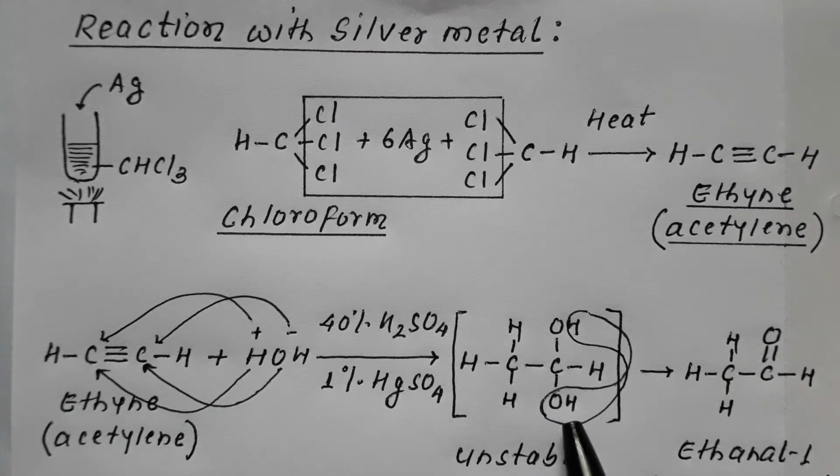And we are aware that 2 OH on the same carbon is never possible. Such a molecule is always unstable. So this molecule is unstable. In order to become stable, it will lose a water molecule. So H from here and OH from here go out in the form of a water molecule.